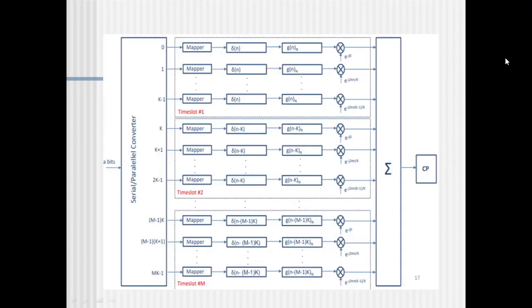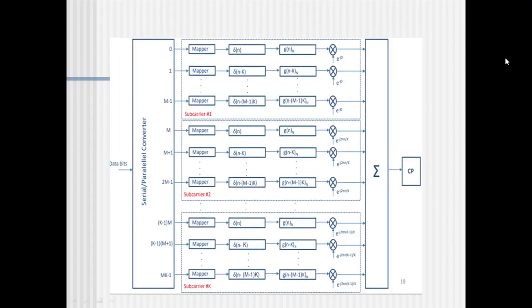Now coming to the transmitter block diagram, here I have taken two examples. In the first example, I am telling about the different time slots into which the transmitter can be segmented. In this there are time slots 1 to M, and each time slot has its own mapper and its own modulator, and the serial to parallel conversion. First we have to convert this to parallel, and each has its own cyclic prefix. And now coming to the other version, here we can see that there are different subcarriers.